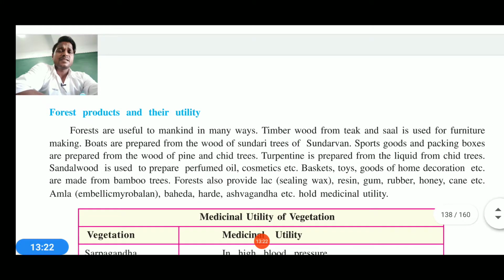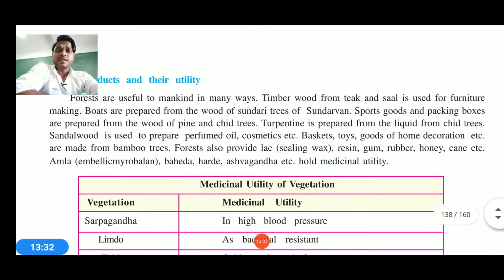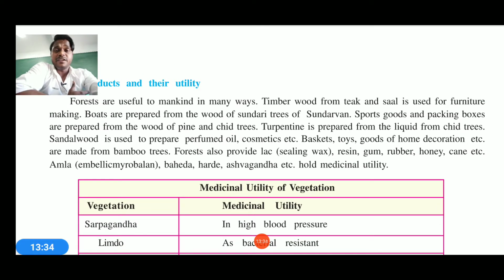Now if these kinds of trees and tree products are there, then we need to go to the productivity of the trees, vegetation and forest. So products and their utility is also one of the topics that we need to discuss in this lecture. Forests are useful to mankind in many ways, my dear students. But one thing we need to understand is that we need to save these trees. We need to save this forest. We should not use these kinds of materials in heavy amounts.